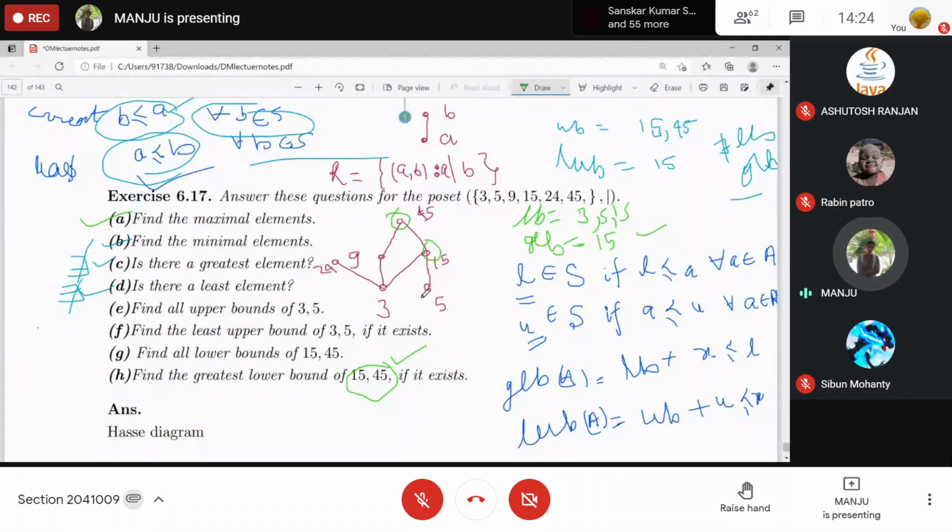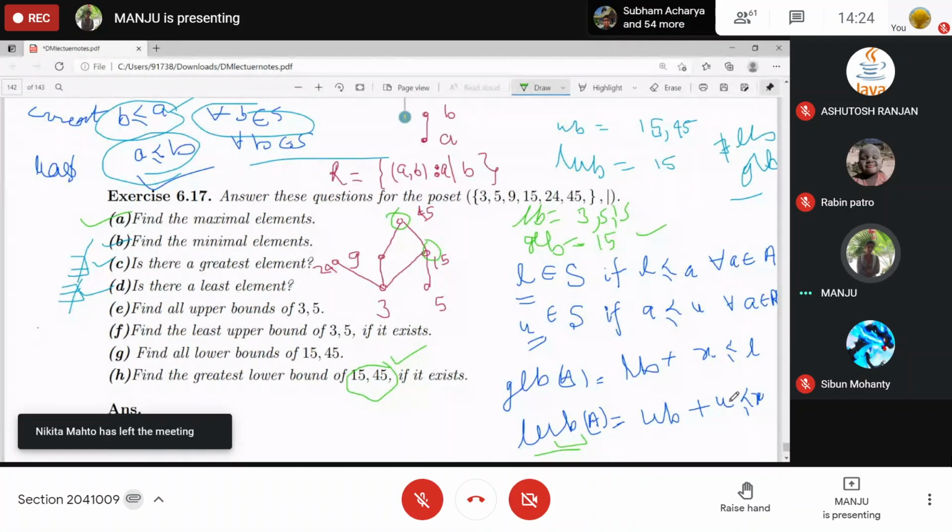That means all other lower bounds should be related to this one. And the least upper bound: first it should be an upper bound, and the next condition is that it should be least of all other upper bounds. That means it should relate to all other upper bounds if they exist.